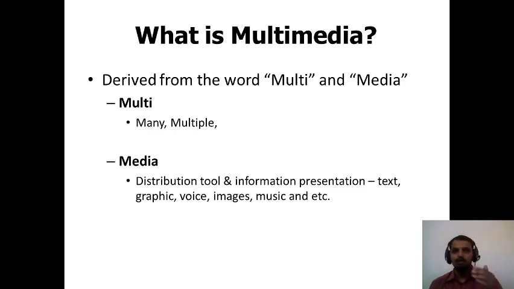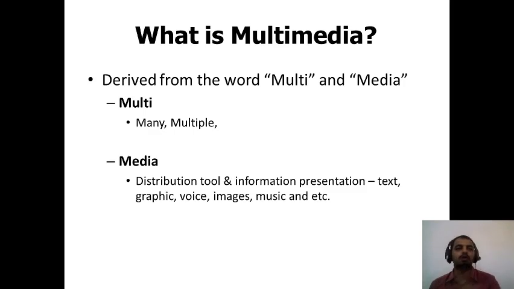Now, the moment I'm speaking to you and the moment you are viewing this particular video clip, it indicates this is one type of multimedia, wherein you are seeing something on the screen, you are hearing something from your headphones or from your hearing devices, and there is something being displayed on the screen, and on that display there is some text, there are some multimedia things coming.